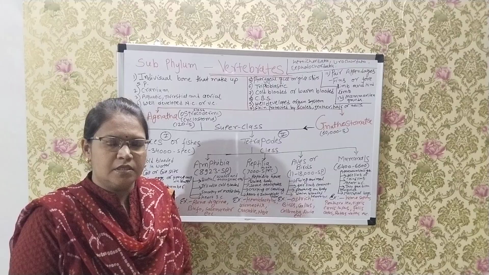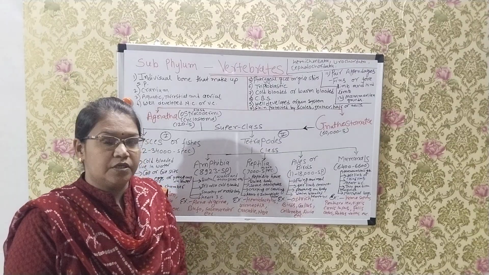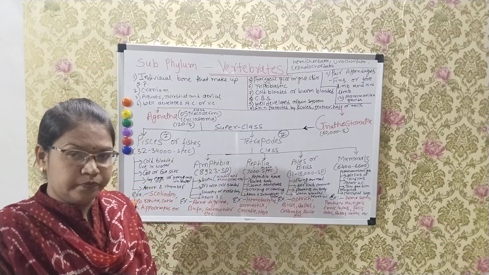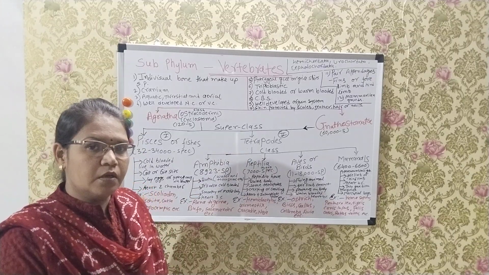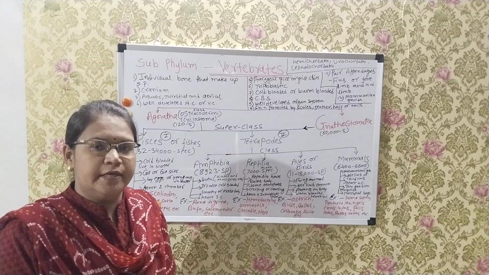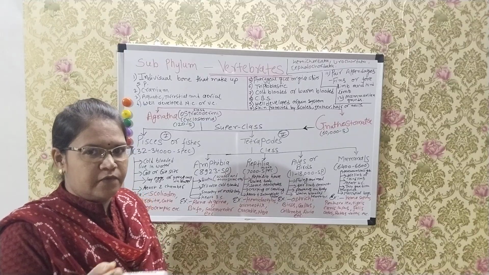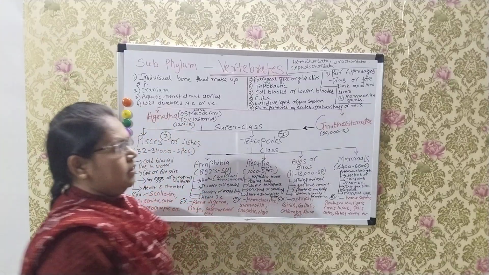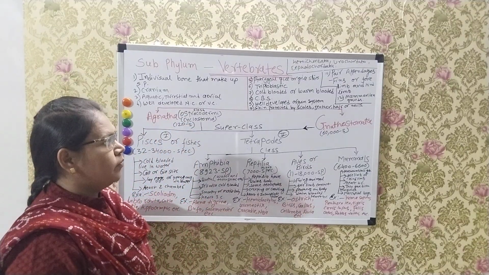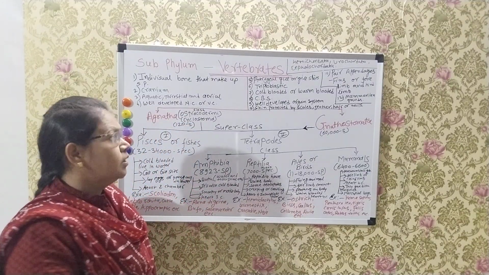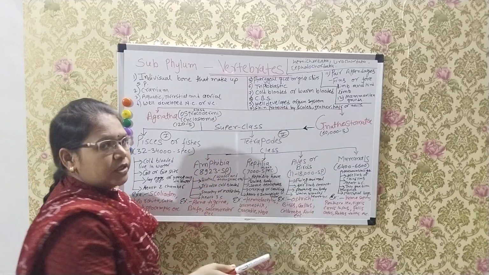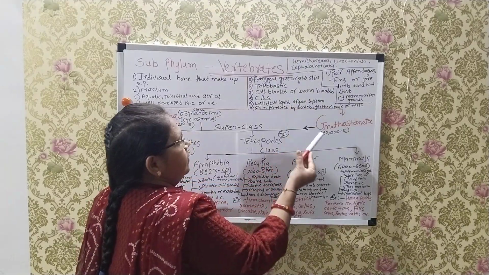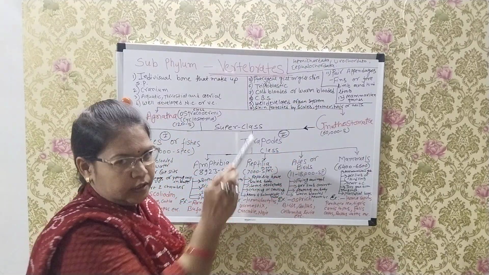Today I am discussing with you classification of vertebrates. Yesterday I told you and explained the characters of chordates and the subphyla hemichordate, urochordate and cephalochordate. So today I am explaining vertebrate classification in detail. Hemichordate, urochordate and cephalochordate are marine water animals.